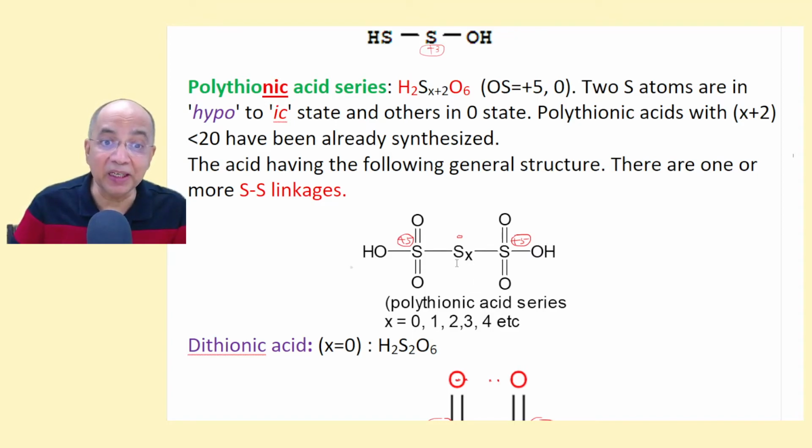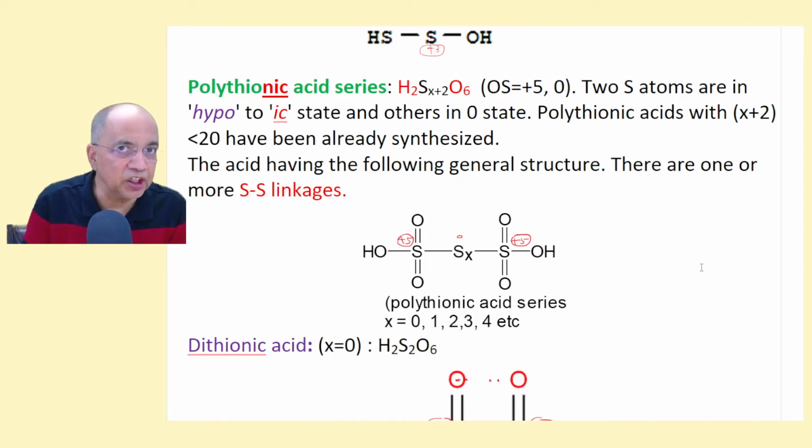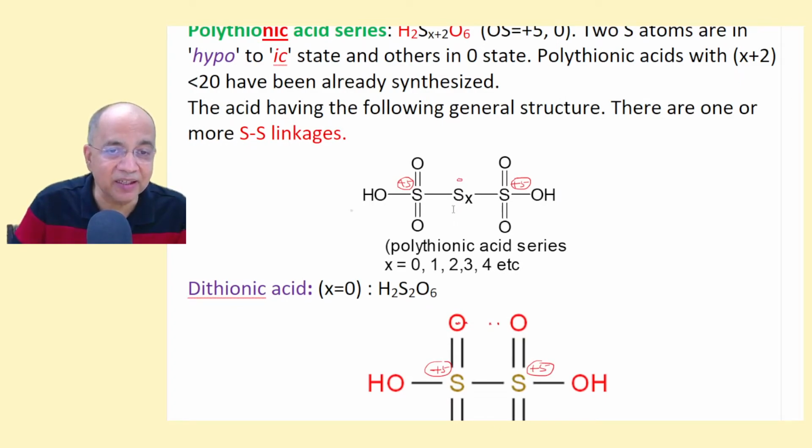It can go up to 20; if it is 2-, minus 2 means it is 18. So if you can catenate 20 sulfur atoms, then they are planning for 60. Of course, it can't beat carbon in catenation. We call carbon the king of catenation, but still sulfur is second highest in catenation compared to carbon. So in this polythionic acid series, these are S-S linkages, S single bond S continuously.